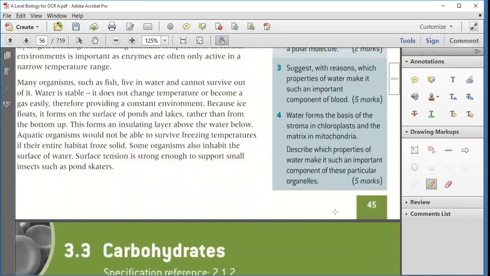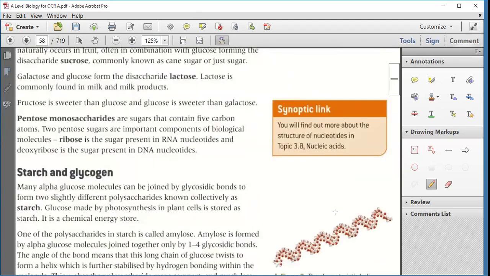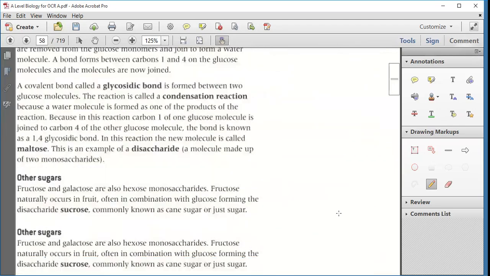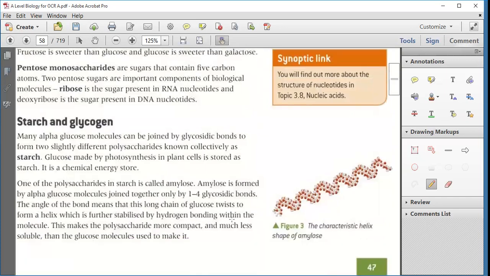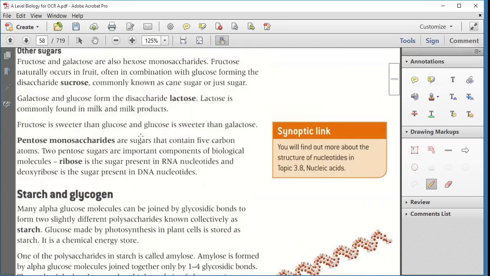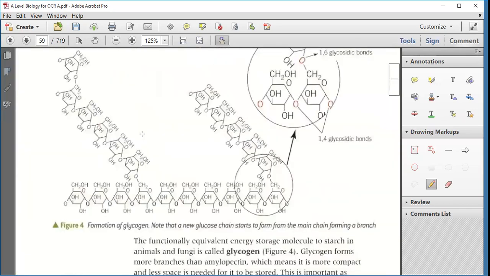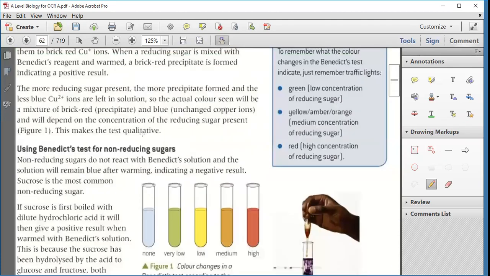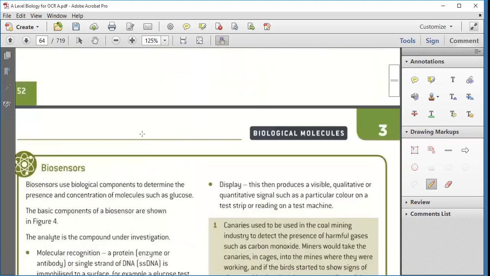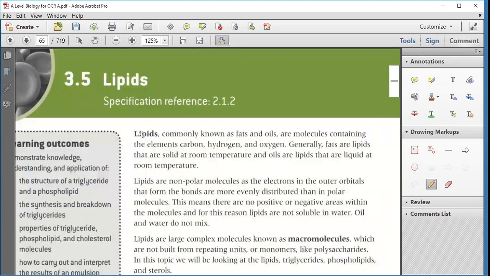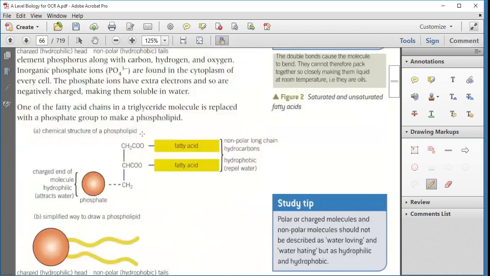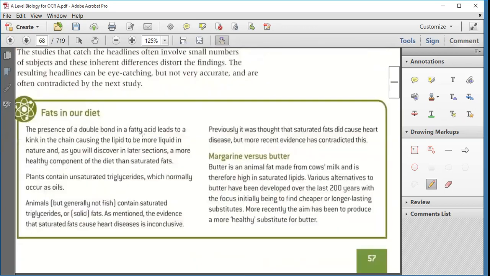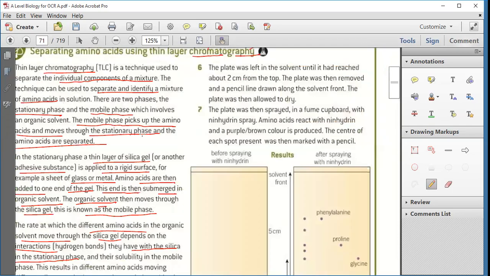Sorry? What was the page number? We're doing 3.7 now. The page number is 64. 64. Yes.